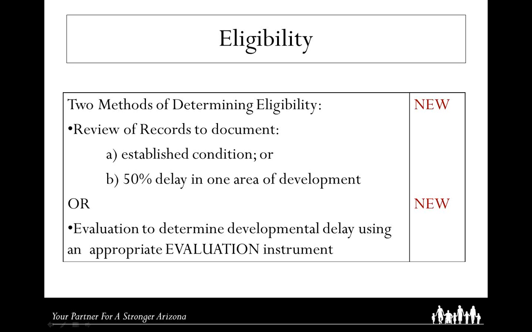There are two methods of determining eligibility for AZIP. The first is a review of records that document either an established condition or a 50% delay in one area of development. The second is an evaluation to determine developmental delay using an appropriate evaluation instrument.